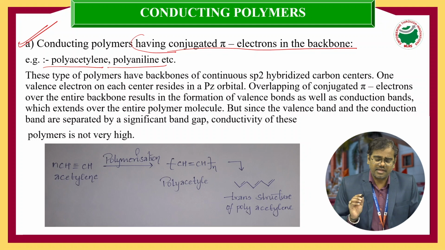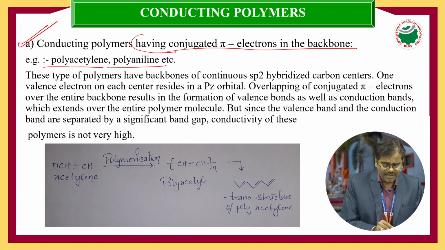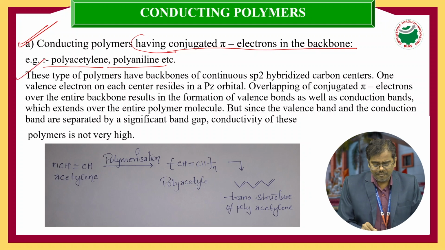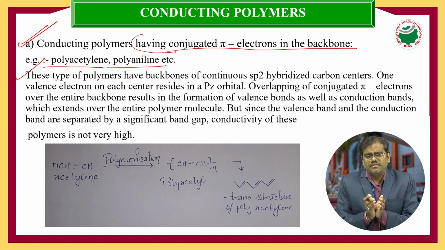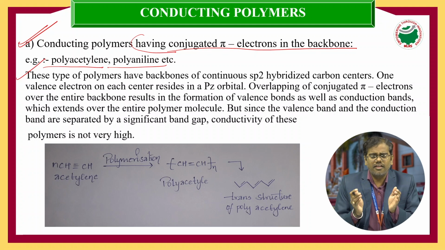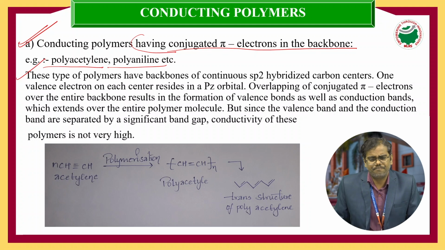These conducting polymers have conjugated pi electrons. These types of polymers have backbones of continuous sp2 hybridized carbon centers. All the conjugated pi electrons are present in the backbone of the structure.